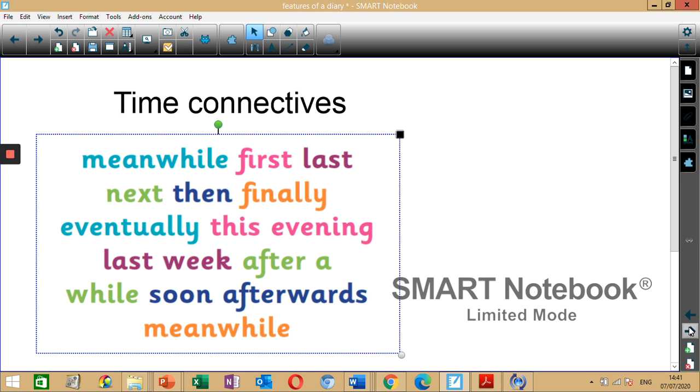And time connectives are used in diary entries. So meanwhile, first, last, next, then, finally, eventually, this evening, last week, after a while, soon, afterwards, meanwhile. Can you think of any other time connectives? You can pause this section and write it down.